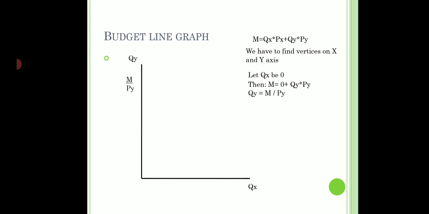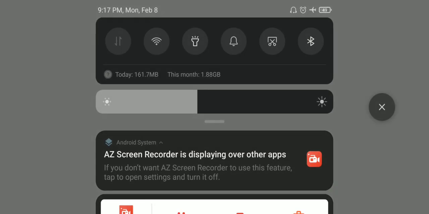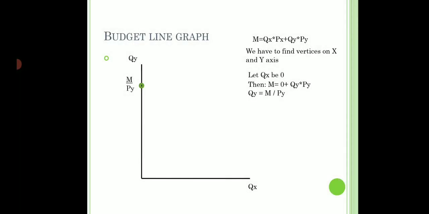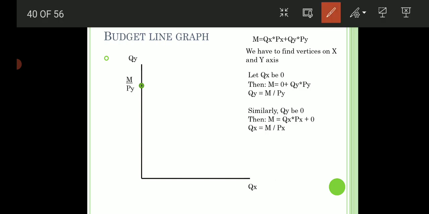So if we do this with the help of an example, let me just show you like this. Okay, so if we do this with a real example, let's say the money income of the consumer is 20 and the price of Y is rupees 5. If he is not buying any quantity of X, that means he can purchase 4 units of Y.